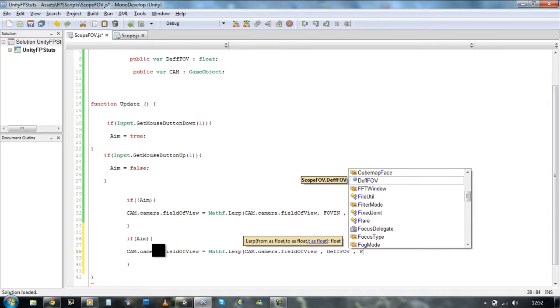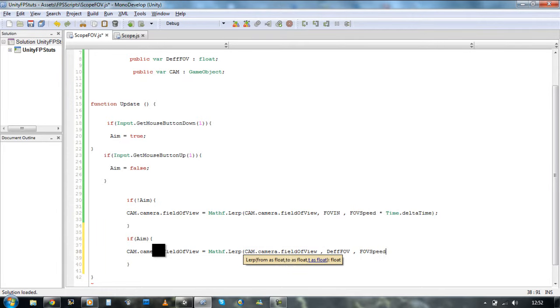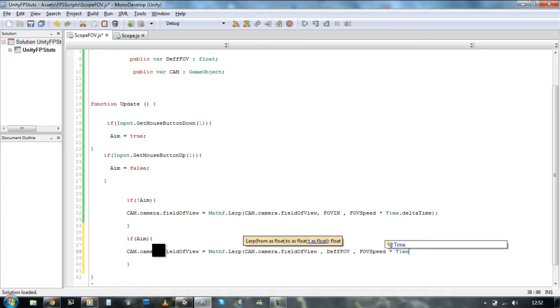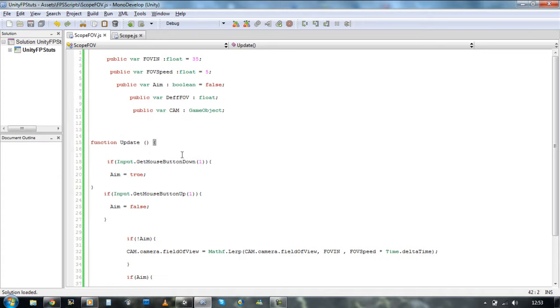So FOV speed and times that by Time dot deltaTime again. Save that off, make sure all the brackets are in the right place. Yep.